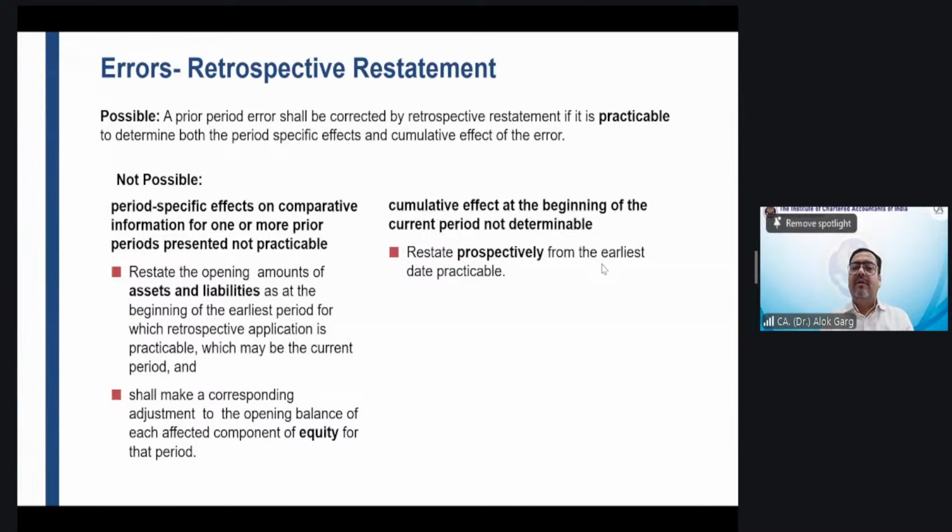So a prior period error has to be corrected right from the beginning from where this error was made. Sir, this error belongs to 15 years back, but we have the record for only the last 8 years. In that case, sir, do we need to correct the error from the last 15 years, or can I correct it from the last 8 years only? What should I do?